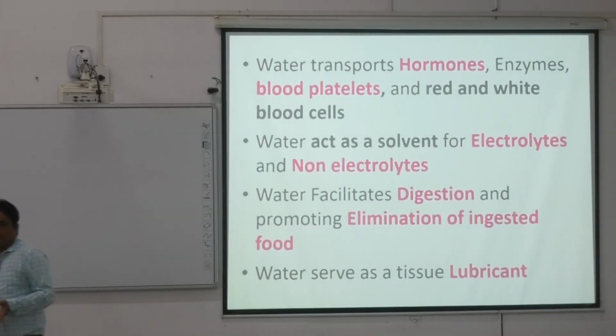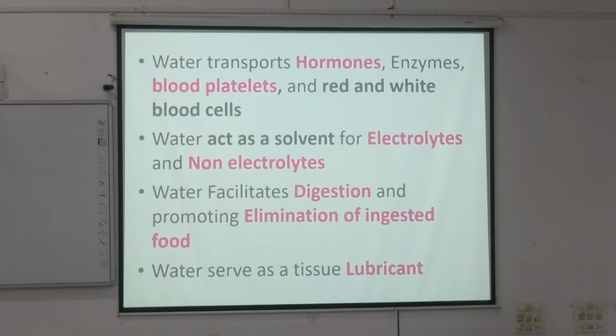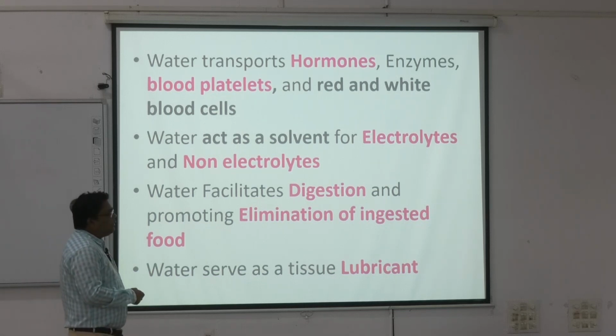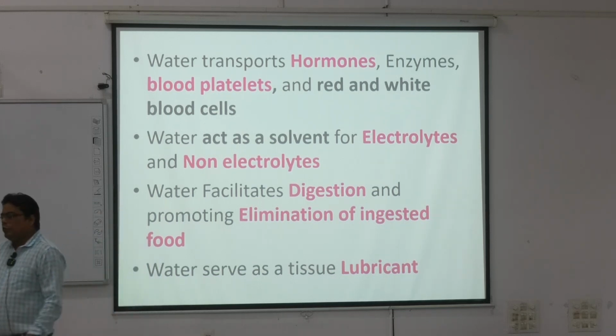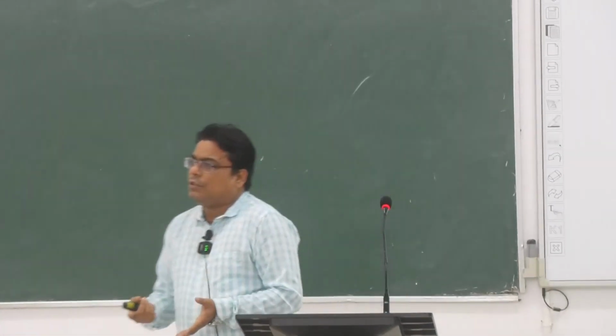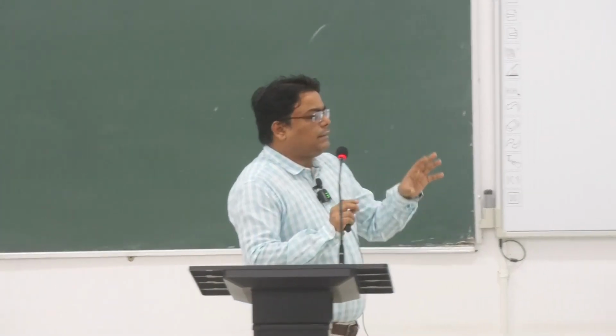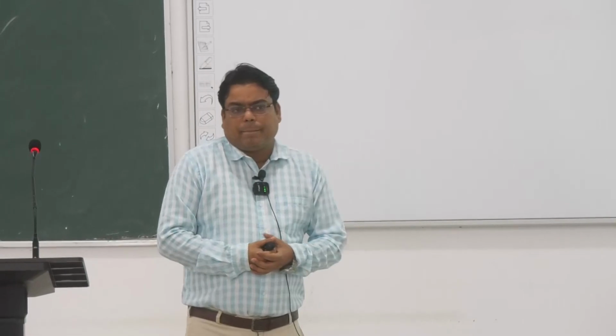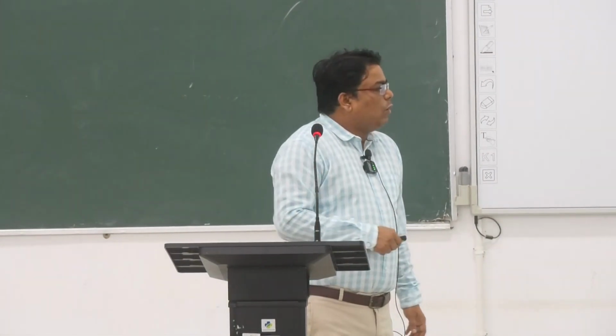Circulatory systems of the body contain water. So the major function of blood is also a major function of water. Water acts as a solvent for electrolytes and non-electrolytes. You know the solutions chemistry: there are solvents and solutes. The sodium and potassium present in the blood are present in the water directly. So water acts as a solvent.